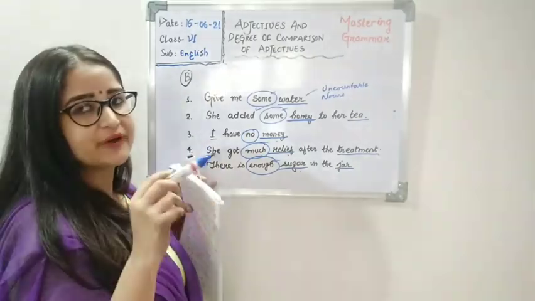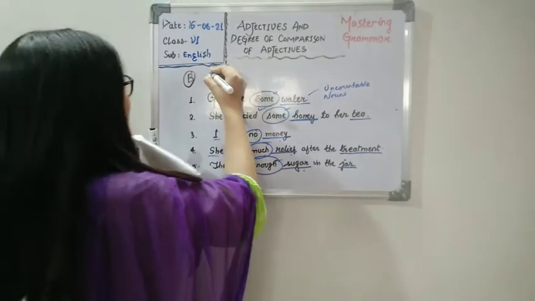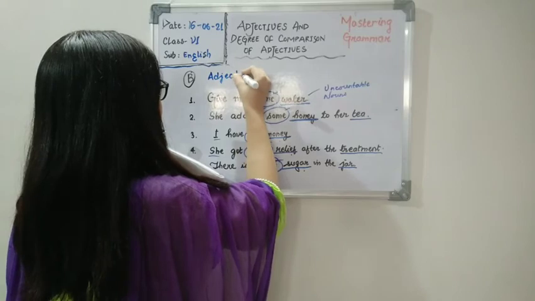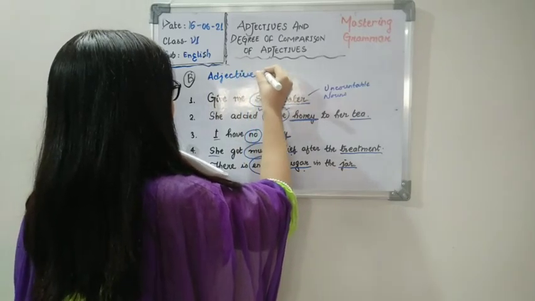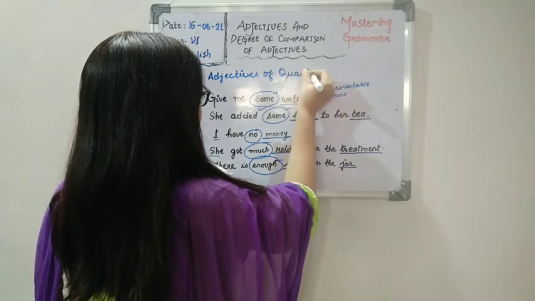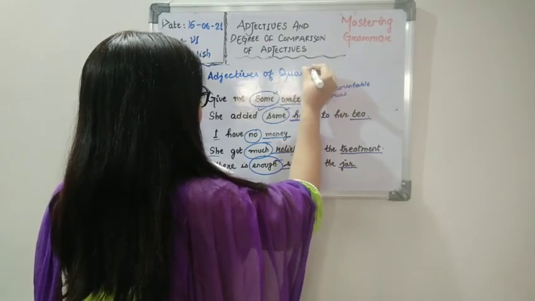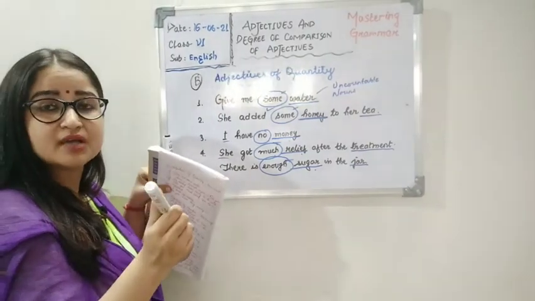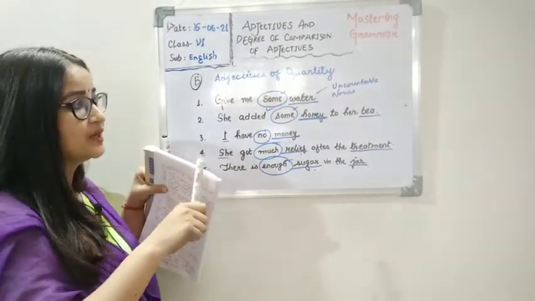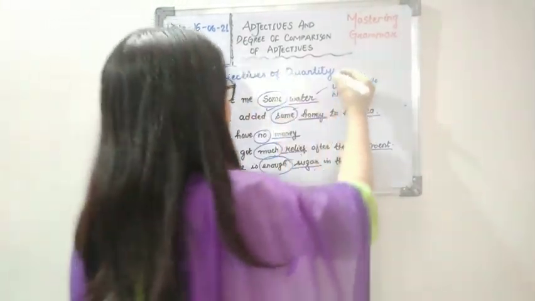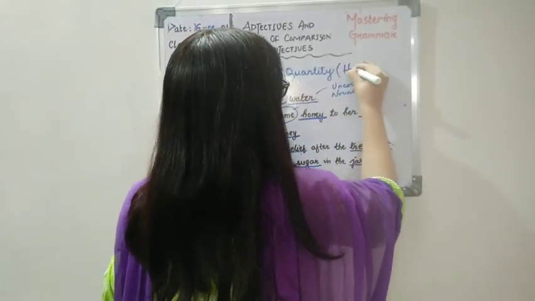Then these types of adjectives are called adjectives of quantity. Okay. You need to ask yourself a basic question. Like in quality we asked what kind of, here we need to ask how much of a noun. Okay, what is the amount? That means how much.